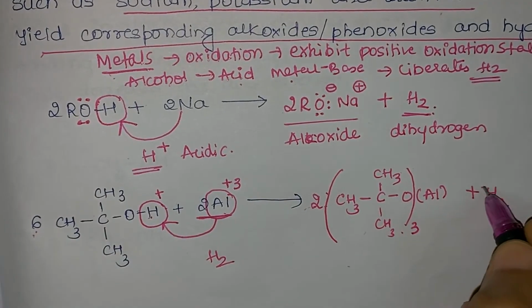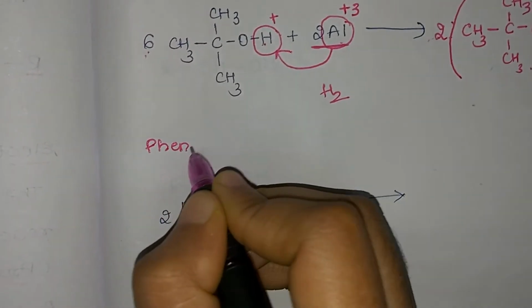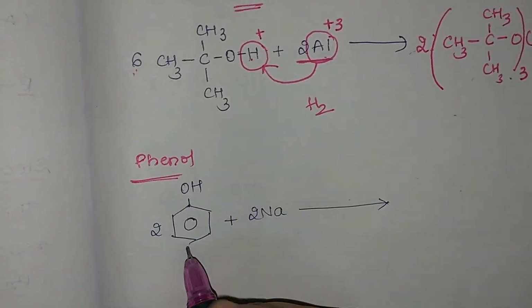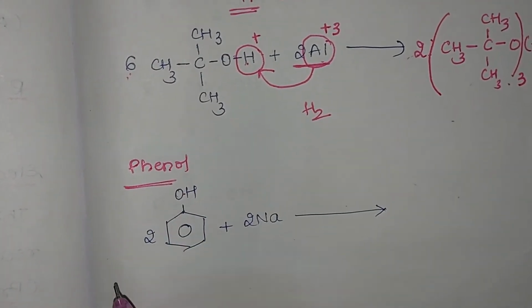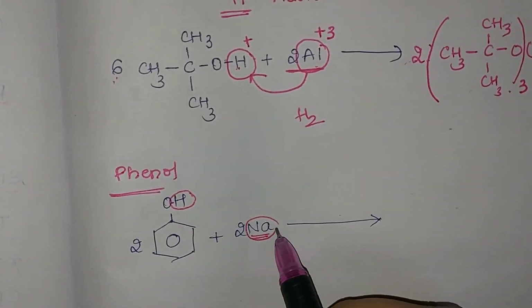Since it is easily giving hydrogen, we call it as what? Acidic in nature. Let us understand the nature of phenols now. Even phenols react with the metal and hydrogen is replaced and they form sodium phenoxide. So H is displaced here again by sodium metal.